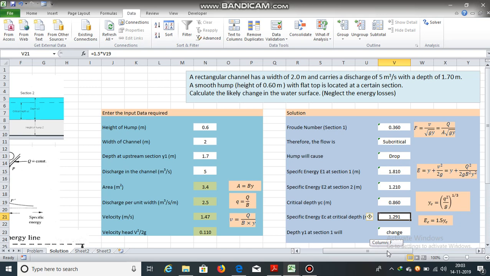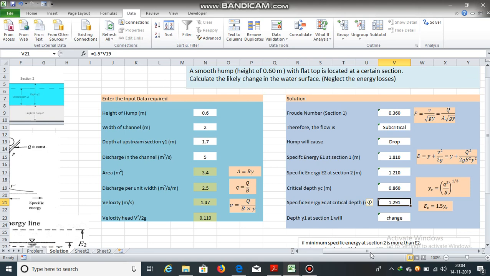Now in this problem, E2, which is the specific energy at section 2, is less than the minimum specific energy. Now EC is the minimum specific energy. Now this cannot be possible.